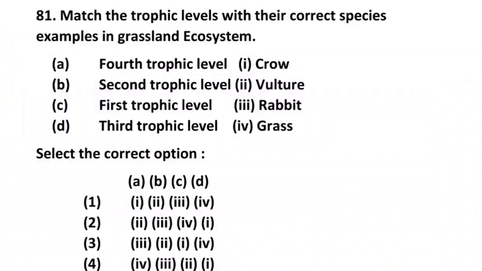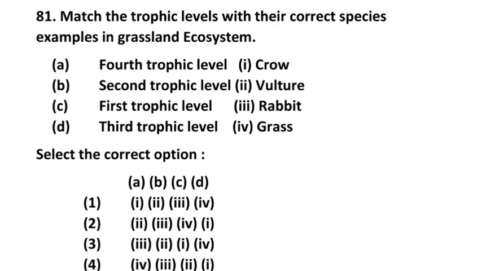First question number 81. Match the trophic levels with the correct species examples in the grassland ecosystem. You have to match here. In this match, 2 is the correct answer.